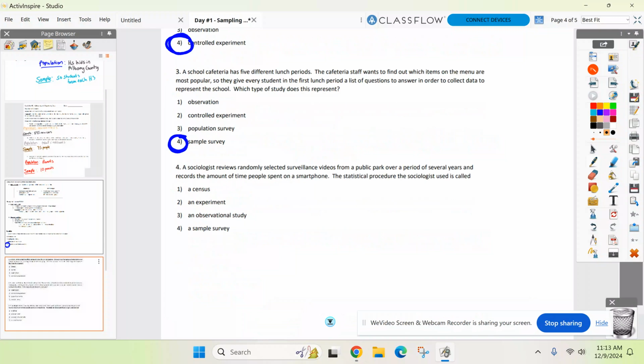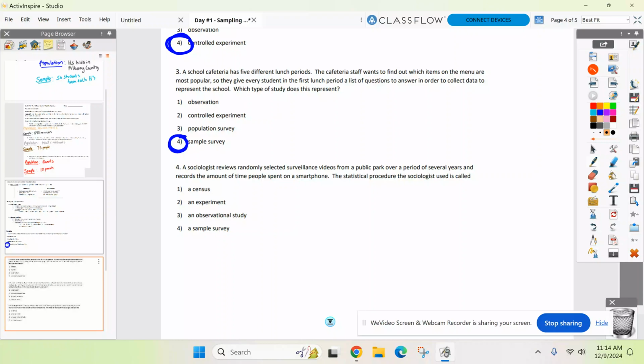All right, what do we got with 4? We're looking at surveillance video of a public park and recording the amount of time people spent on a smartphone. What's a census? That is a survey that people get every 10 years to see how many people live in the United States. So it's not that. It's a survey. That's what a census is. It's a survey.